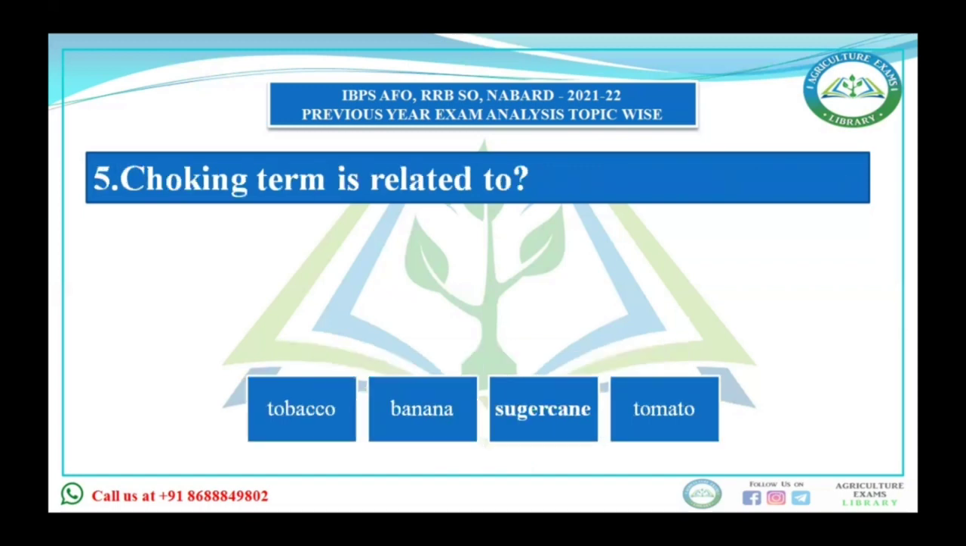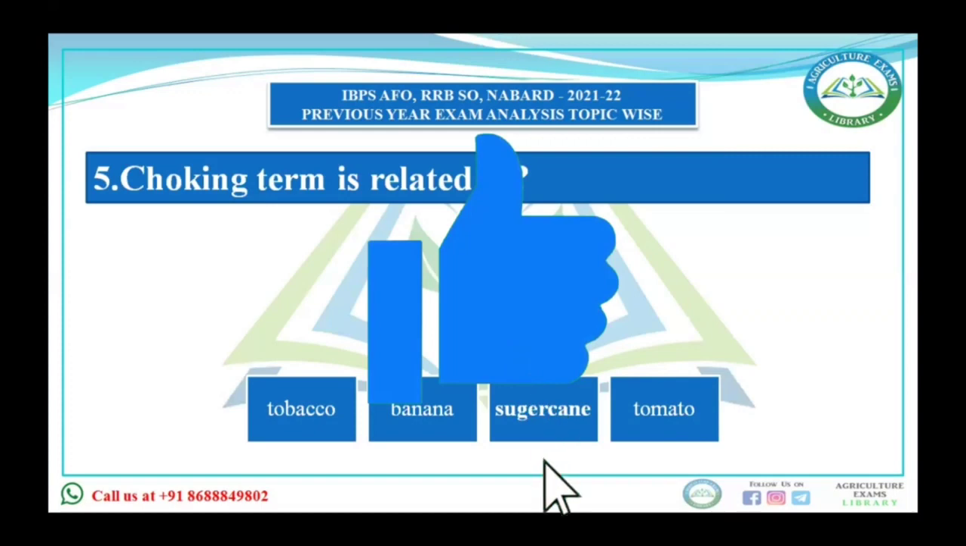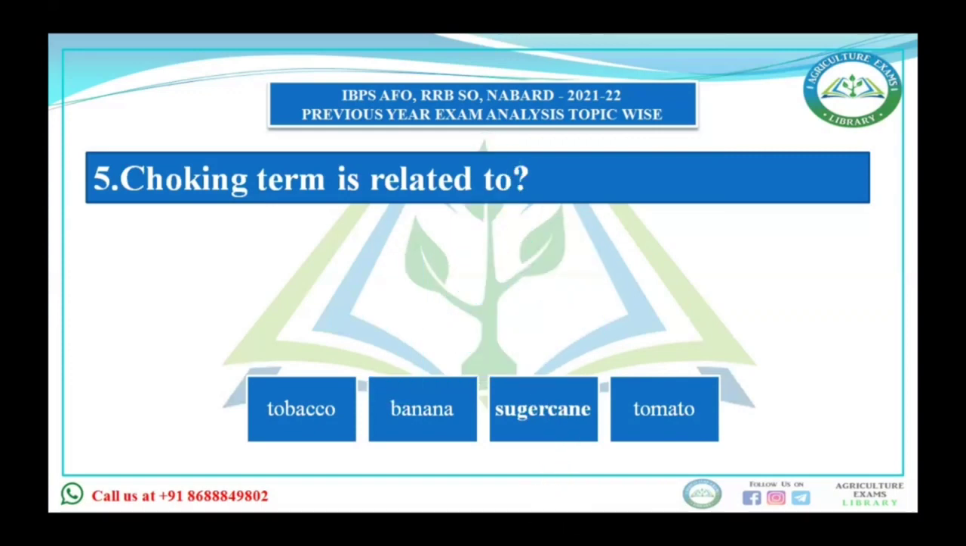Next, the choking term is related to tobacco, banana, sugarcane, or tomato. What is choking? This is a condition in banana plants in which the fruit bunch fails to emerge, or if it emerges, then it is abnormal. So choking is related to banana.